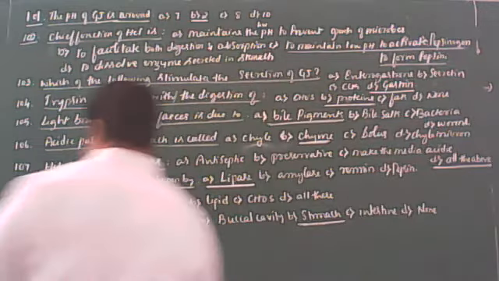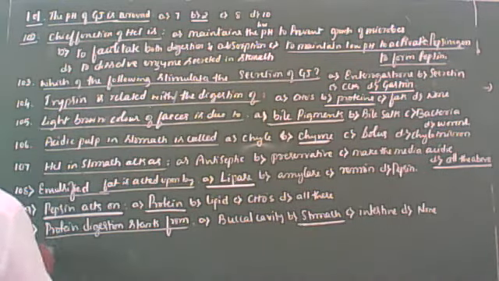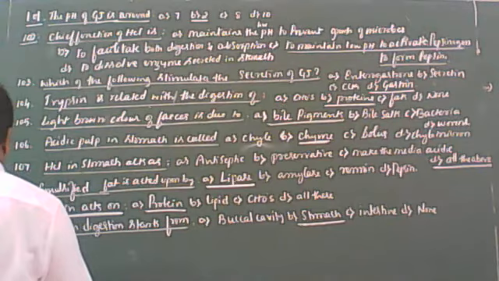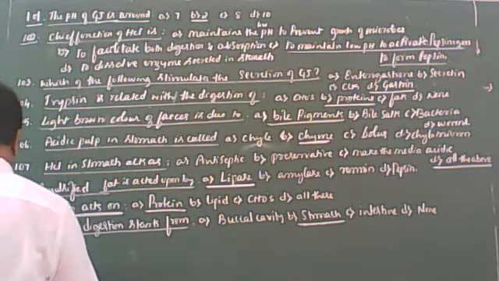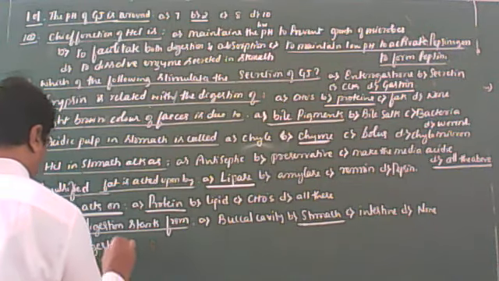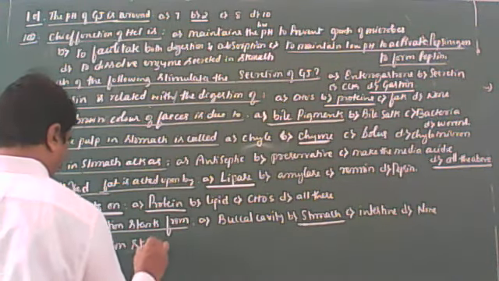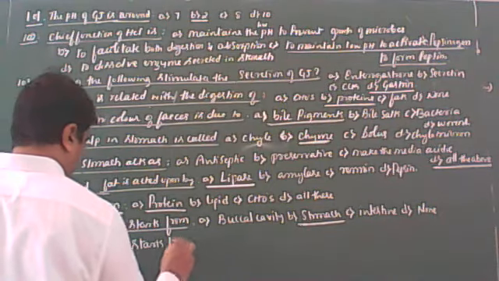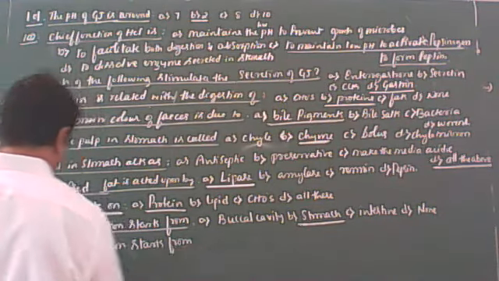So the answer is the stomach. Yes, next question. Students, look at the board. Carbohydrate digestion starts from.